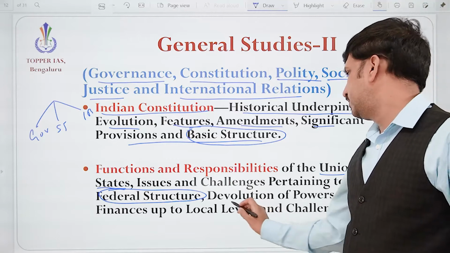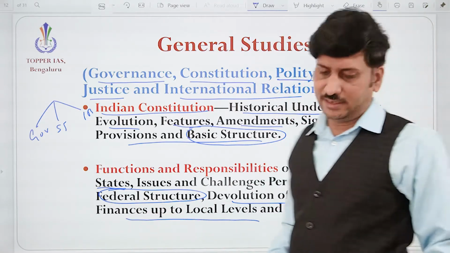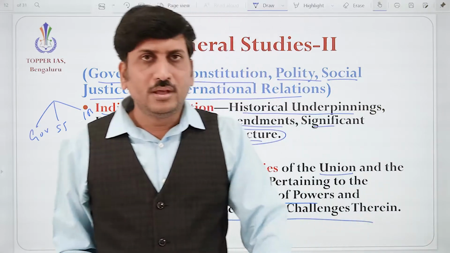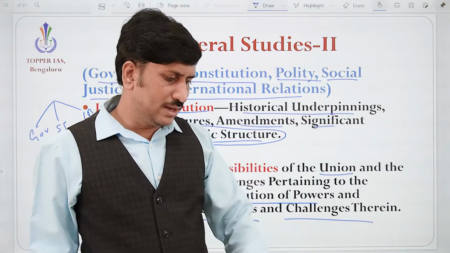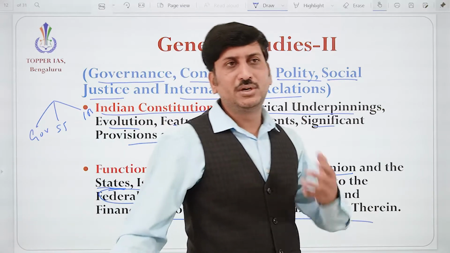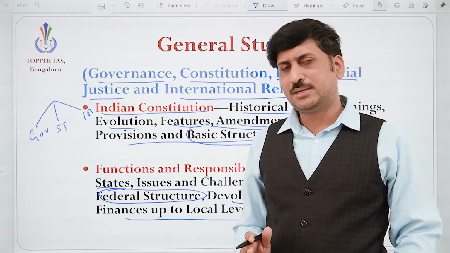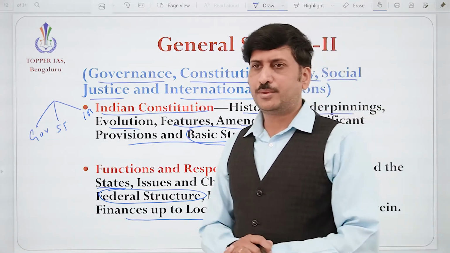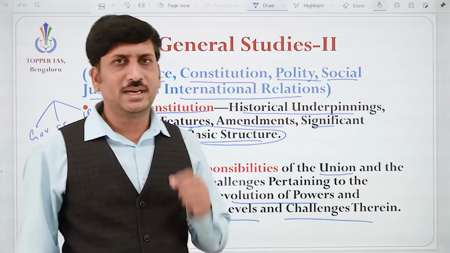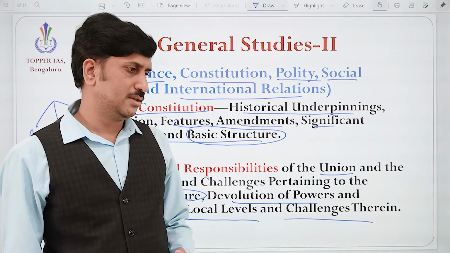So we are going to discuss all the federal structure related issues. Devolution of powers and finances up to local levels and challenges therein. Especially the local self-government, which was the dream of Gandhi, especially to develop the villages. So the 73rd and 74th amendments in the constitution provide the local self-government, that is Panchayat Raj as well as urban local bodies, urban local governments, correct?